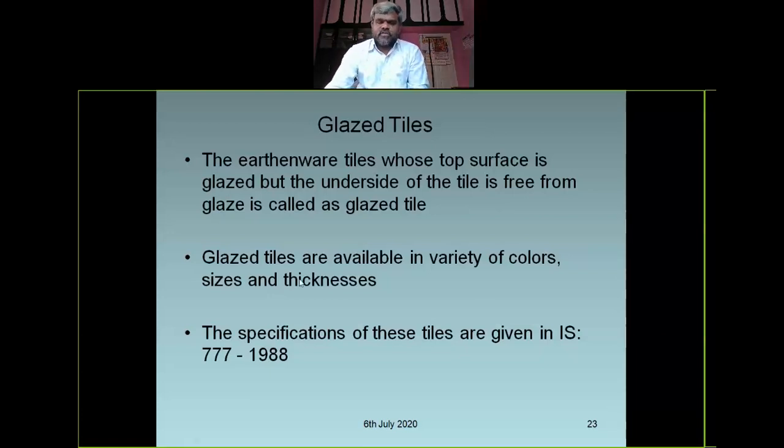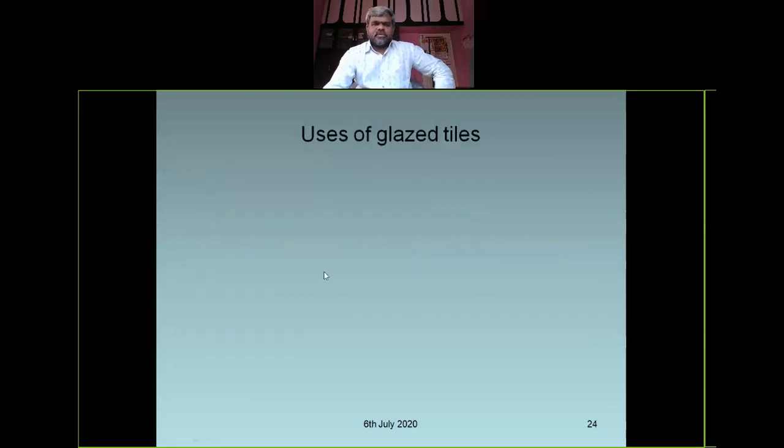Right. So even like what you see in the floor tiles, the upper surface will have a shining or vitrified finish, and the bottom surface will be rough. Like this here also, glazed tiles have the top surface glazed, and the underside need not be glazed.